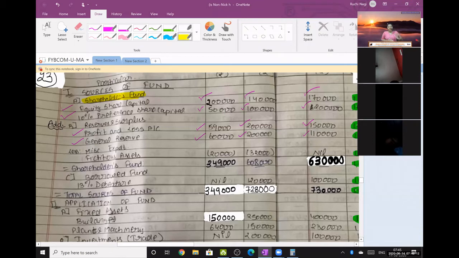अब क्या? Equity share capital, preference share capital plus your profits less your losses gives you what? Shareholders funds.